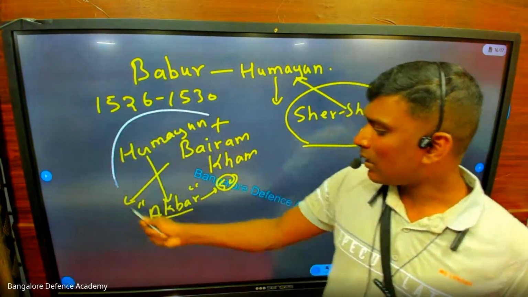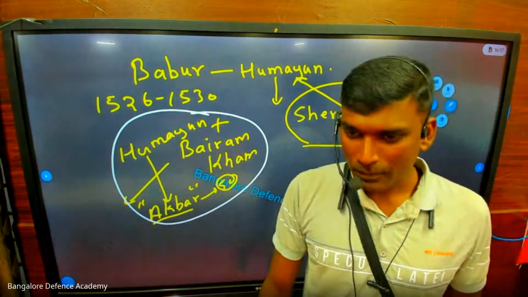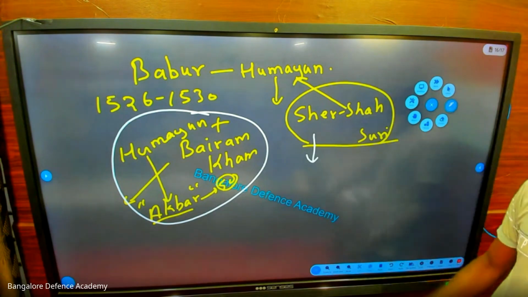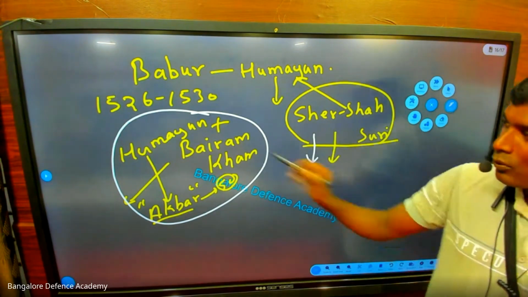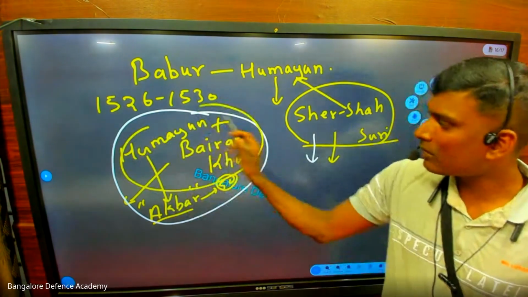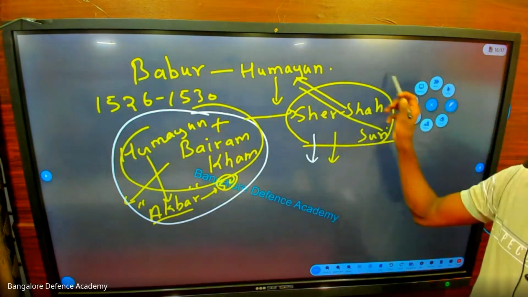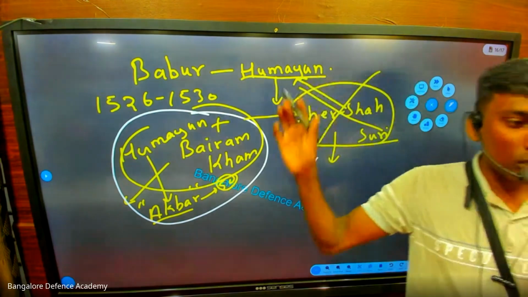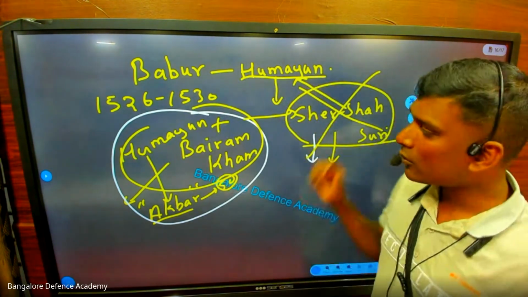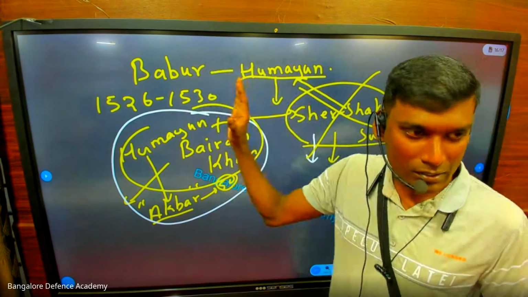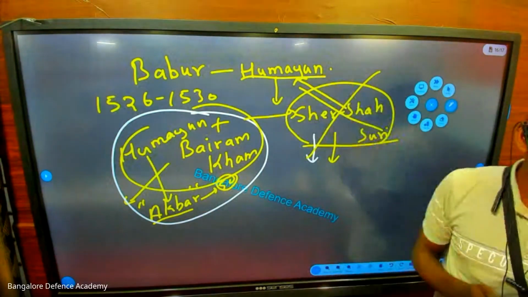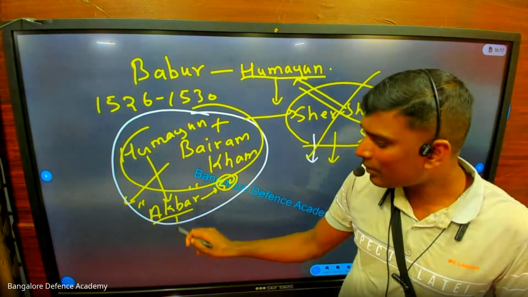So Humayun, Akbar, Bairam Khan, they are in the forest, and they are all waiting for when this person will have a problem. After 7 years, Sher Shah Suri had a problem. Humayun and Bairam Khan attacked Sher Shah Suri and defeated him. So Humayun and Bairam Khan once again became the rulers of India. There was a danger, they went to the forest, they hid, they came back, they attacked, and they once again became the rulers of India.